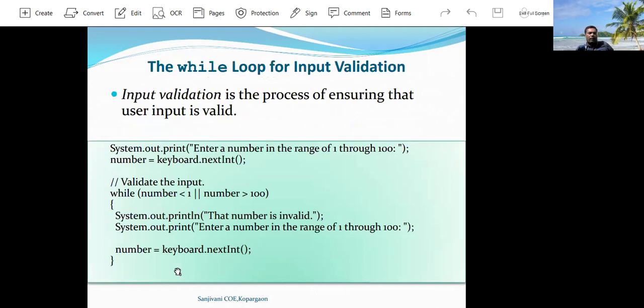Here one application of while loop is shown: while loop for input validation.